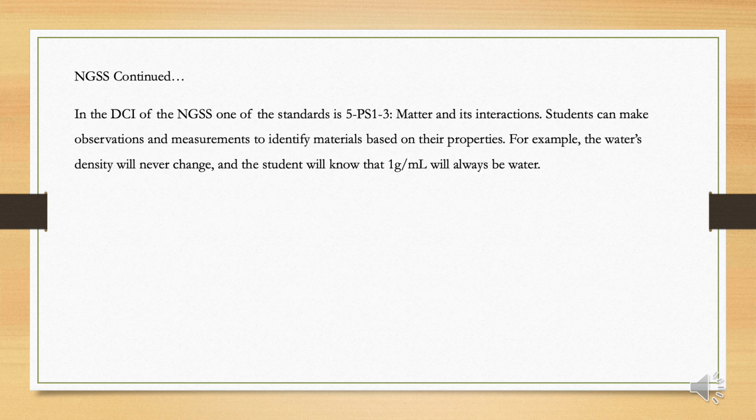In the DCI of the NGSS, one of the standards is 5-PS1-3, Matter and its Interactions. Students can make observations and measurements to identify materials based on their properties. For example, the water's density will never change, and the student will know that 1 gram per milliliter will always be water.